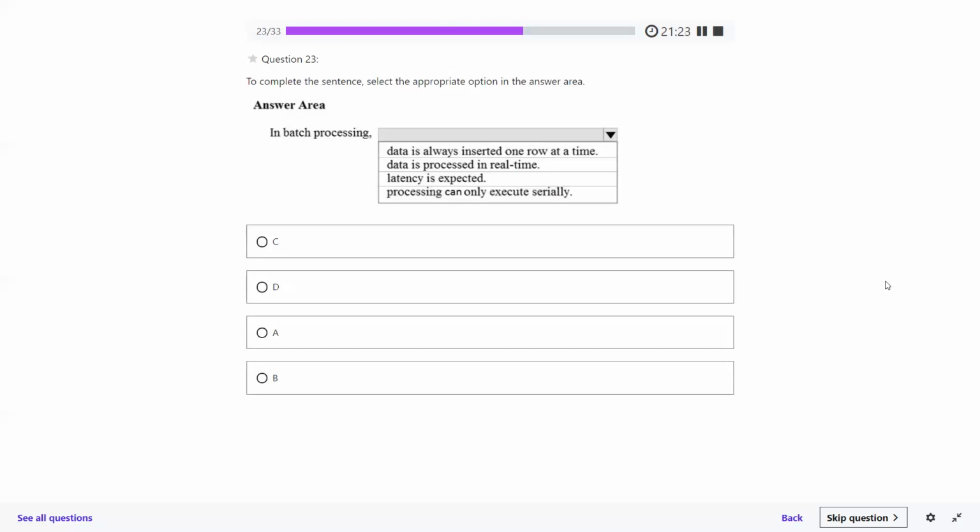In batch processing, data is always inserted one row at a time. Data is processed in real time. Latency is expected. Processing can only execute serially. So what should be the answer here? The third one, latency is expected. Perfectly fine.